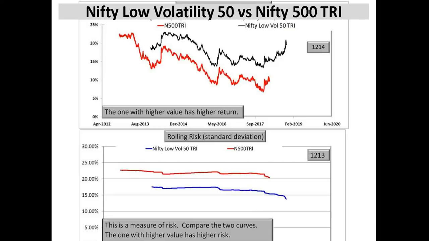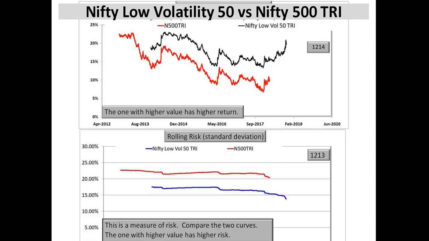So what you see here is the Nifty low volatility 50 versus the Nifty 500. Both of them are total return indices, that is, the dividends are reinvested. The Nifty 500, as you all know, has the 500 stocks with the highest free float market capitalization, that is freely tradable shares. The Nifty low volatility 50 is 50 stocks from the top 300 stocks in terms of market capitalization.